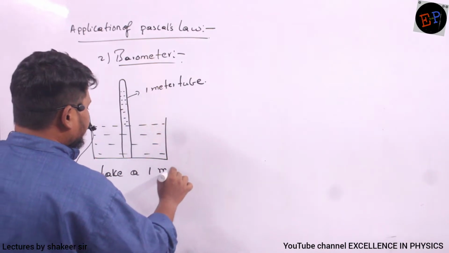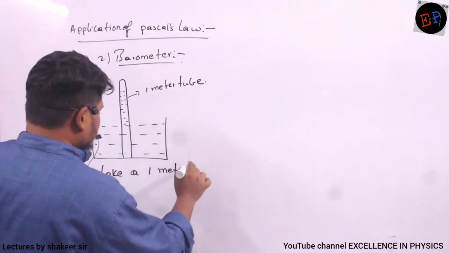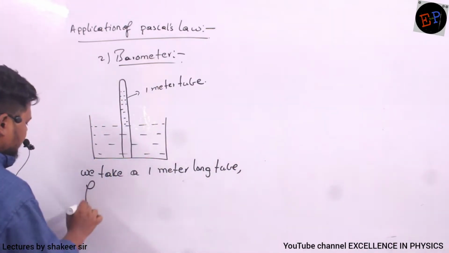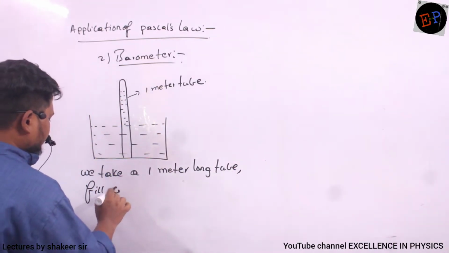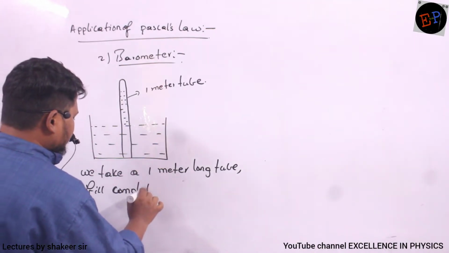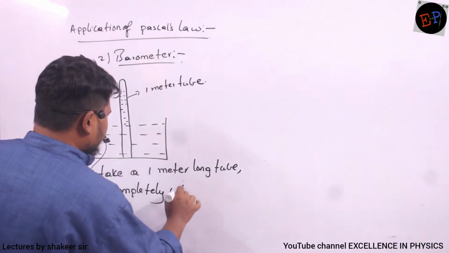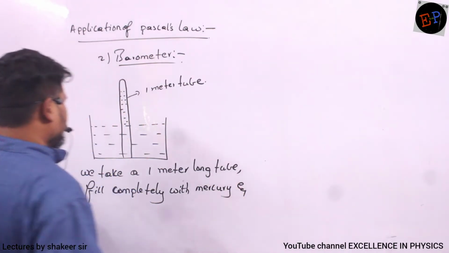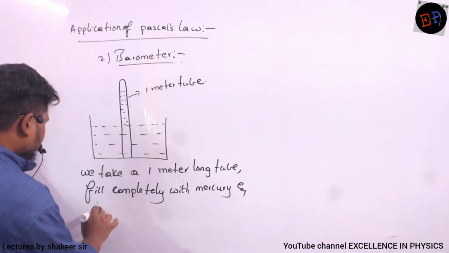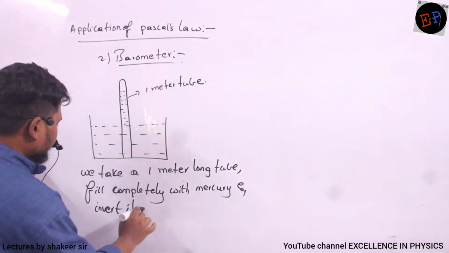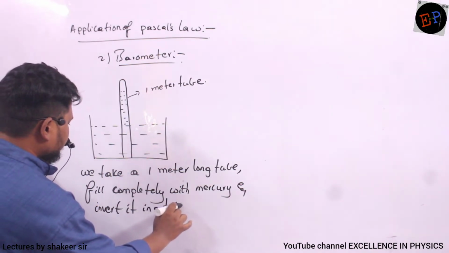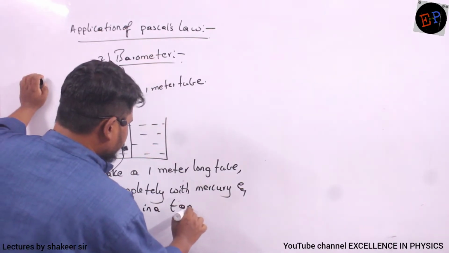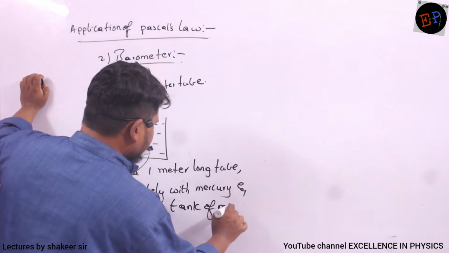a 1 meter long tube, fill it completely with mercury, and invert it in a tank of mercury. Invert it in a tank of mercury.